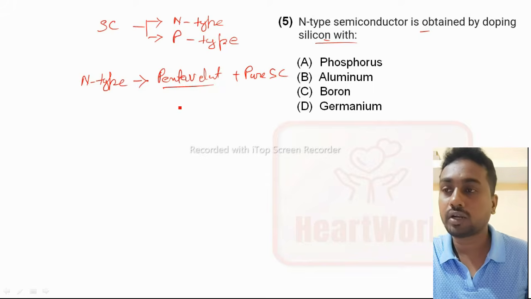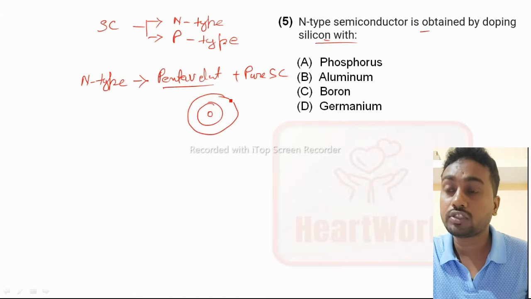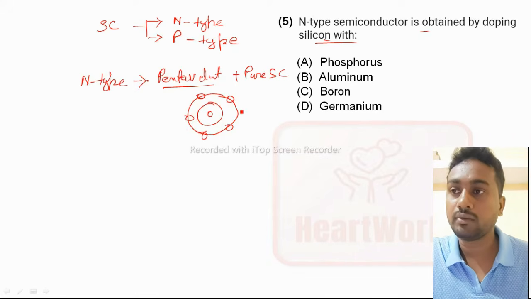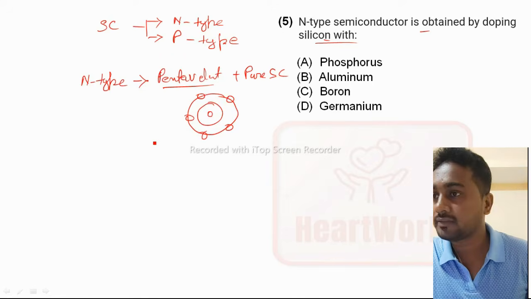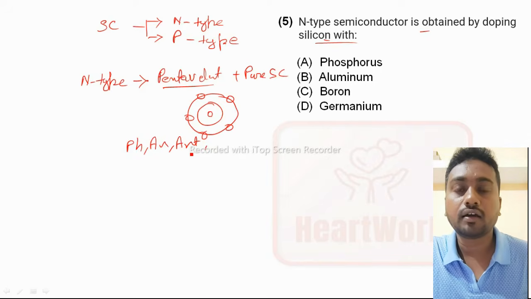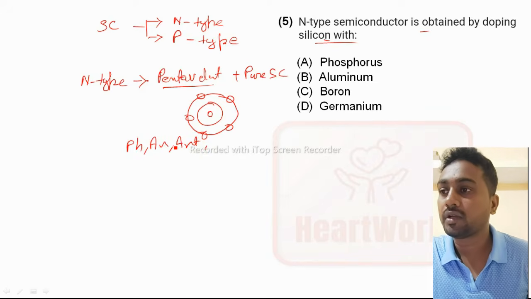Pentavalent impurities means what? Pentavalent means that in the element the outermost shell has 5 electrons. So if there are 5 electrons in the outermost shell of an element, that element is called a pentavalent element. For example, phosphorus, arsenic, antimony, and bismuth. These are the pentavalent elements.